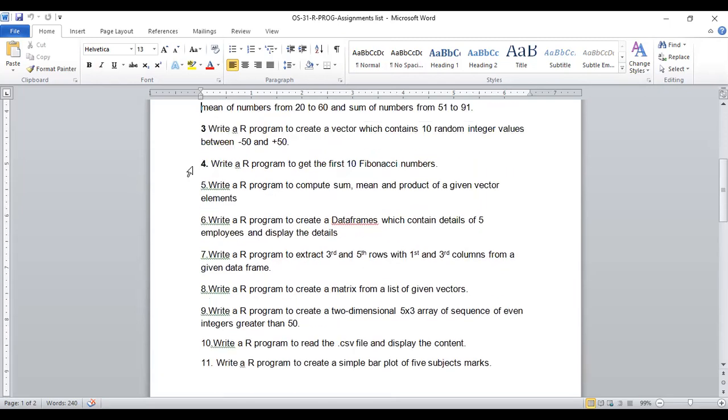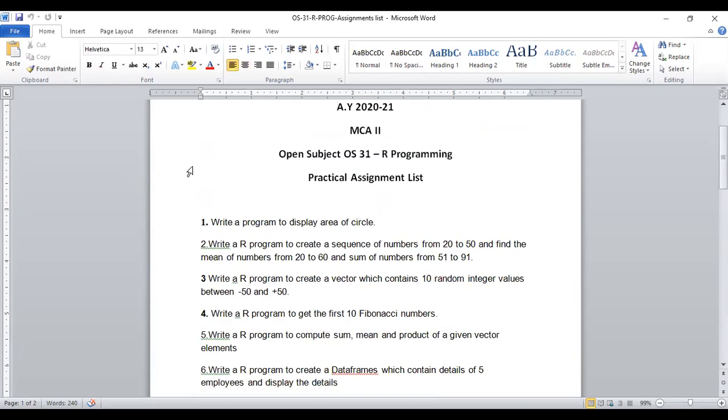We will take one week for one program. Every week at the Google Classroom there will be study material posted, with some pre-recorded videos, so that you get an idea of how to proceed with that program and what the requirement of that program is in RStudio. Accordingly we will proceed, and you have to submit your outcome, that is a screenshot, at Google Classroom so that it will be treated as compliance of your lab.